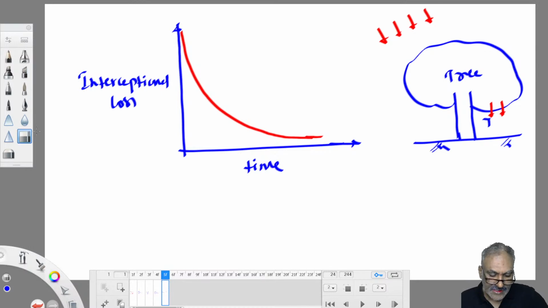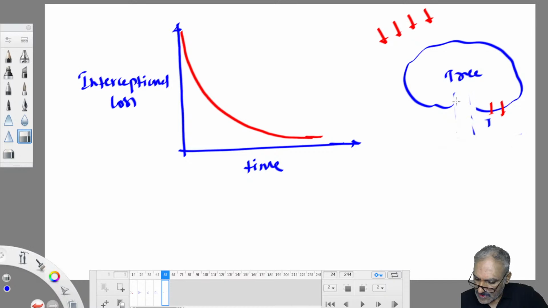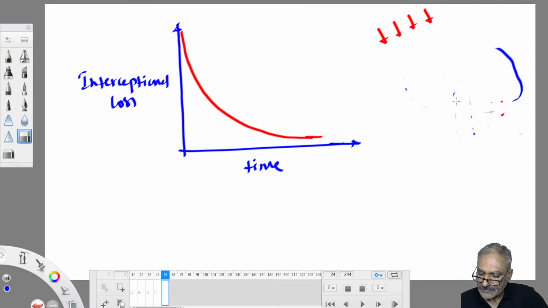I'll draw it on the next page. This is called throughfall because in competitive exams, any kind of question they may ask, or some definitions they ask, so you are ready to answer. I'll show you on the next page. Interception loss is maximum at the beginning of the storm. As storm duration increases, interception loss exponentially decreases.